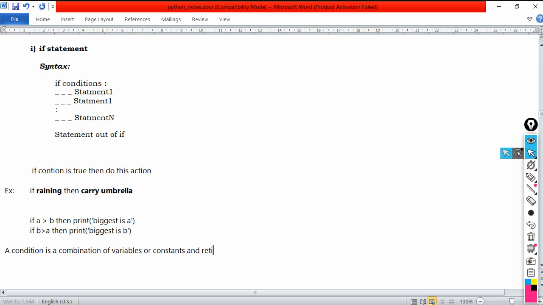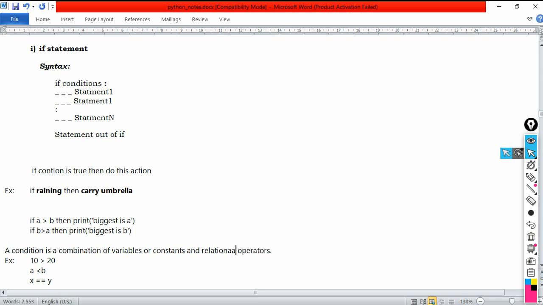For example, I can say 10 greater than 20. I can give one more example, A less than B, or X is equal to Y, like this. So a condition is a combination of variables or constants and relational operators.